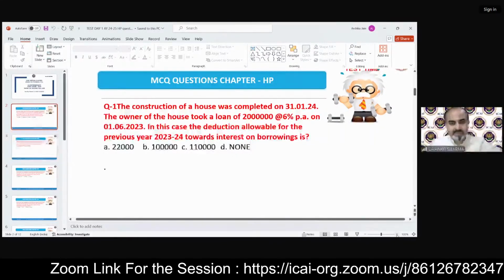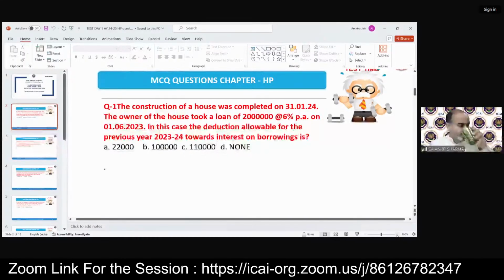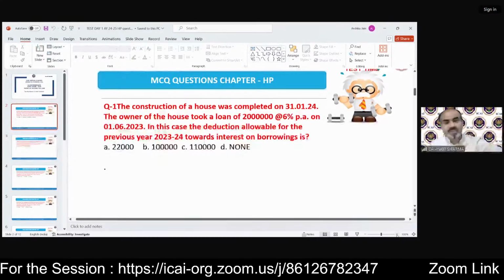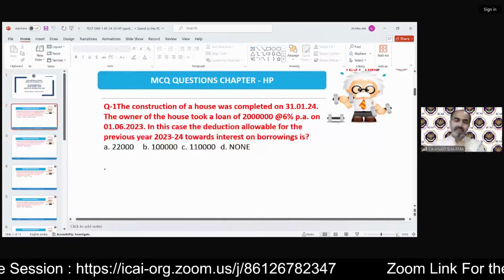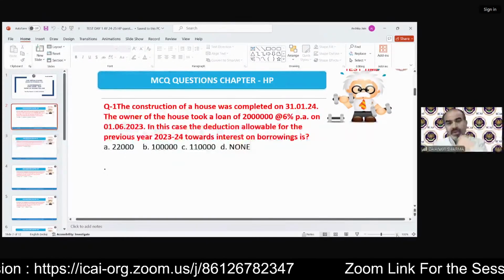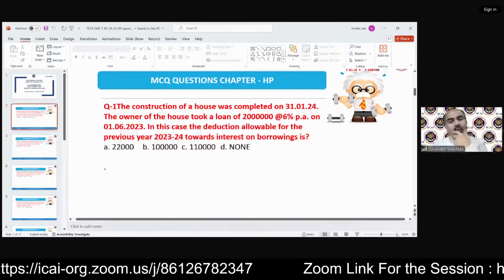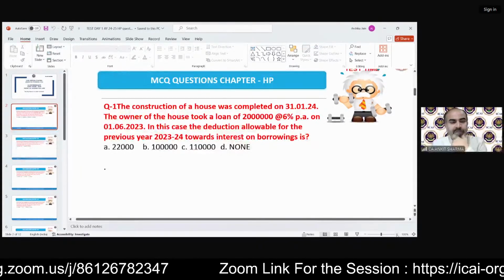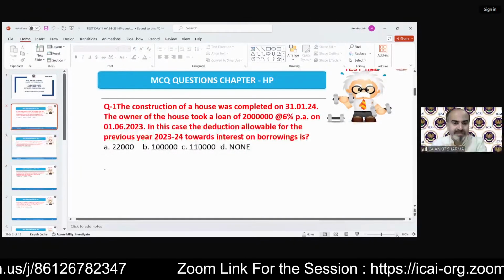So the first one is: the construction of a house was completed on 31st January 2024. The owner of the house took a loan of 20 lakh rupees at 6% per annum on 1st June 2023.